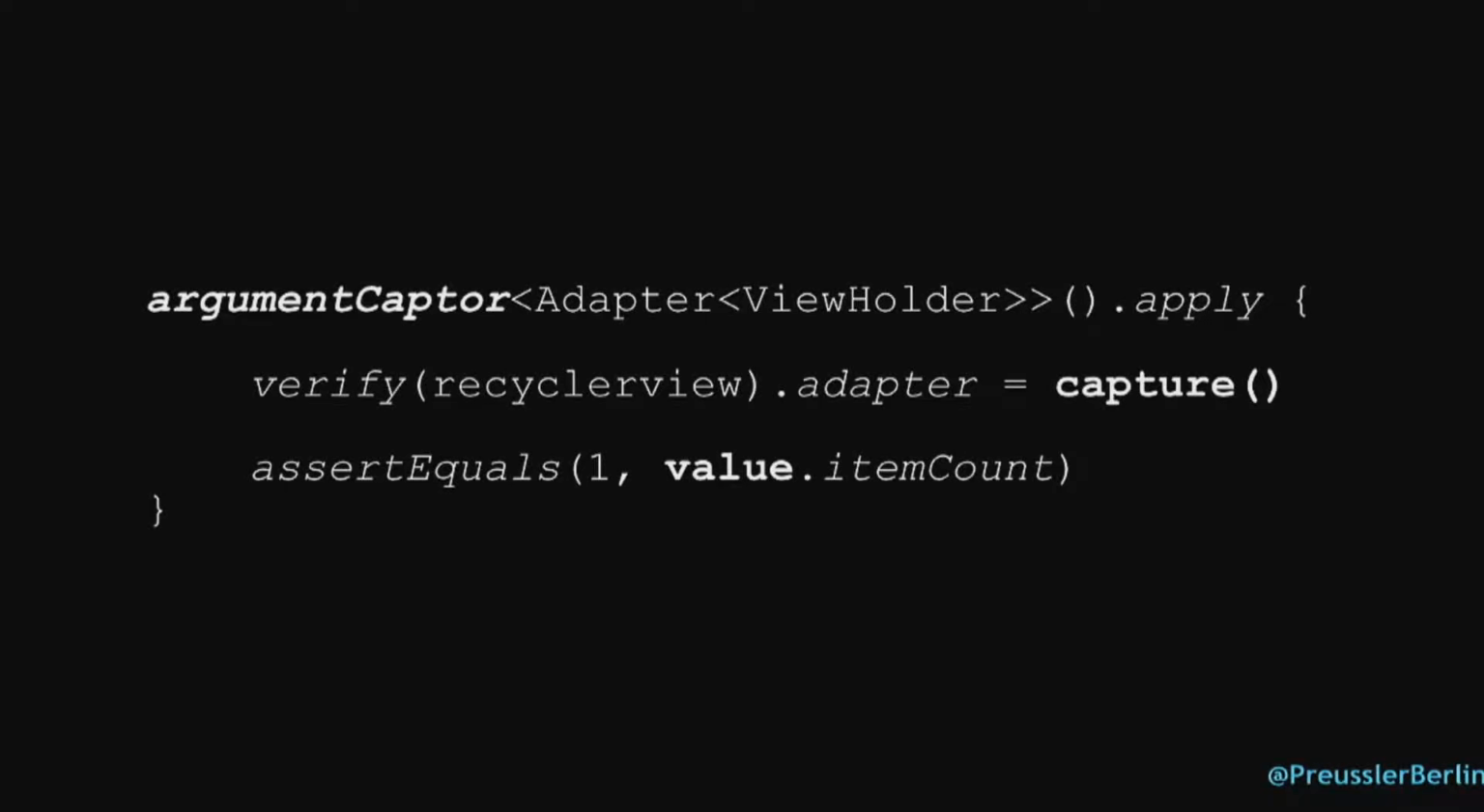Let's write this in Kotlin. We again need an argument captor, and of course we have to tell them what the type is. And actually, sometimes Kotlin is more specific, because the adapter needs a type, which is a ViewHolder. So Kotlin will force you to tell them exactly what type it is, and if it is a wrong type, it will already complain here.